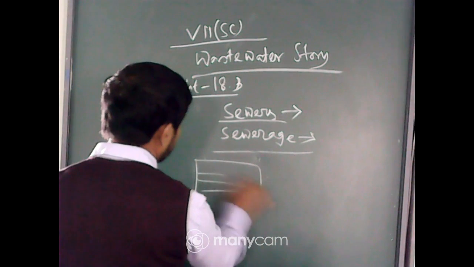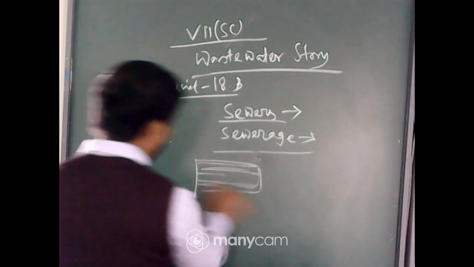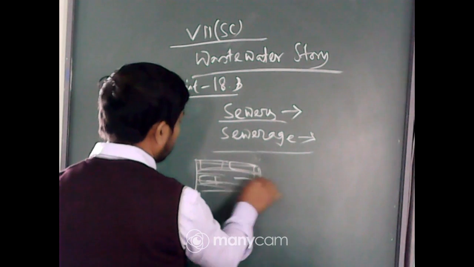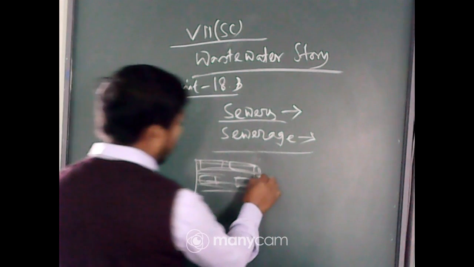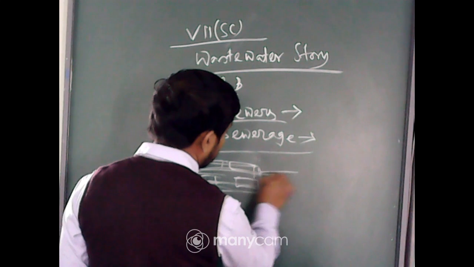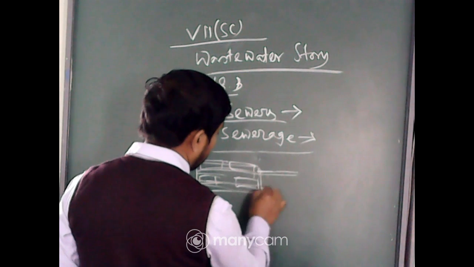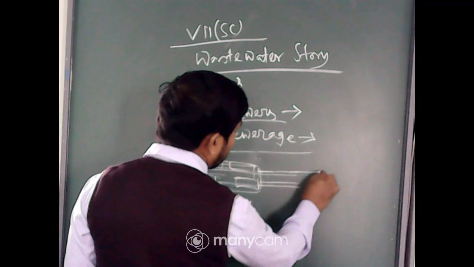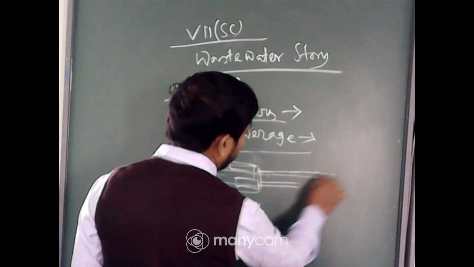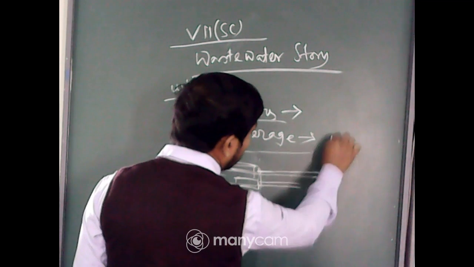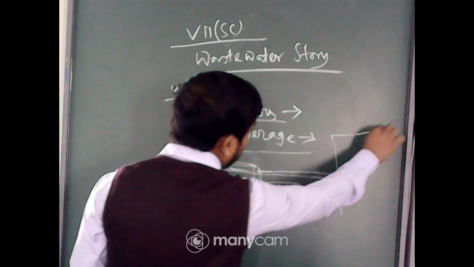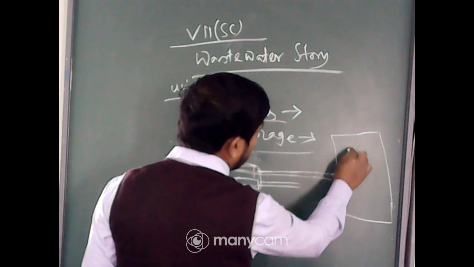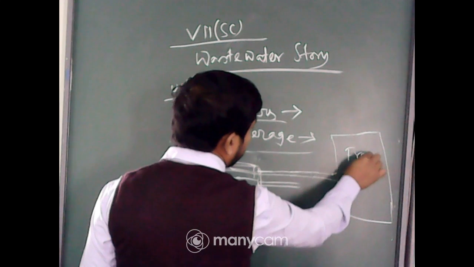Now sewers, suppose I am drawing one figure here. This is the plot. Here the homes are there, and this is one pipeline, this is another pipeline, going to flow to one chamber where the water freshens up.